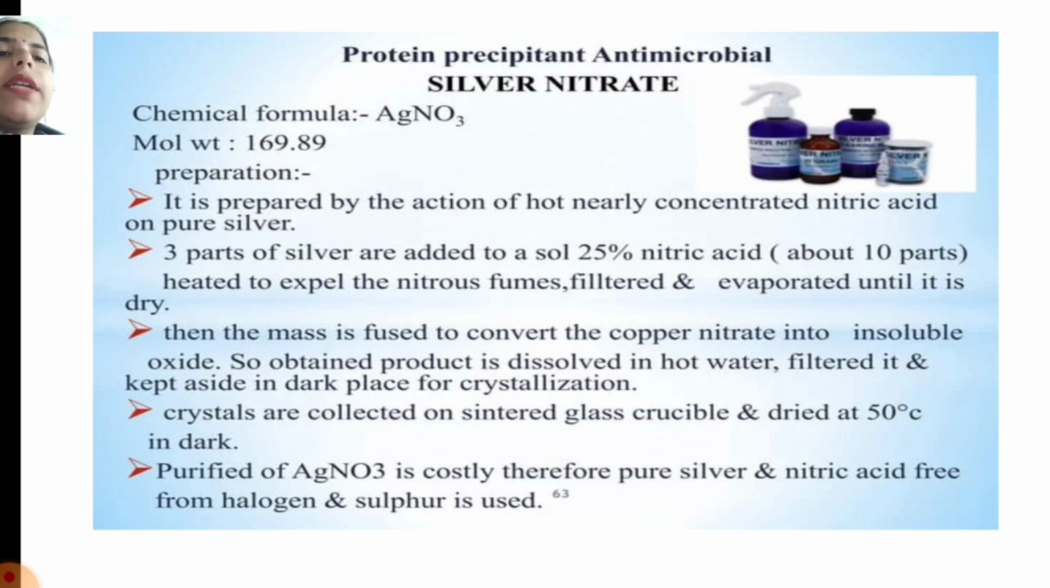Crystals are collected on a sintered glass crucible and dried at 50 degrees Celsius in the dark. Purified AgNO3 is costly, therefore pure silver and nitric acid free from halogen and sulfur are used.